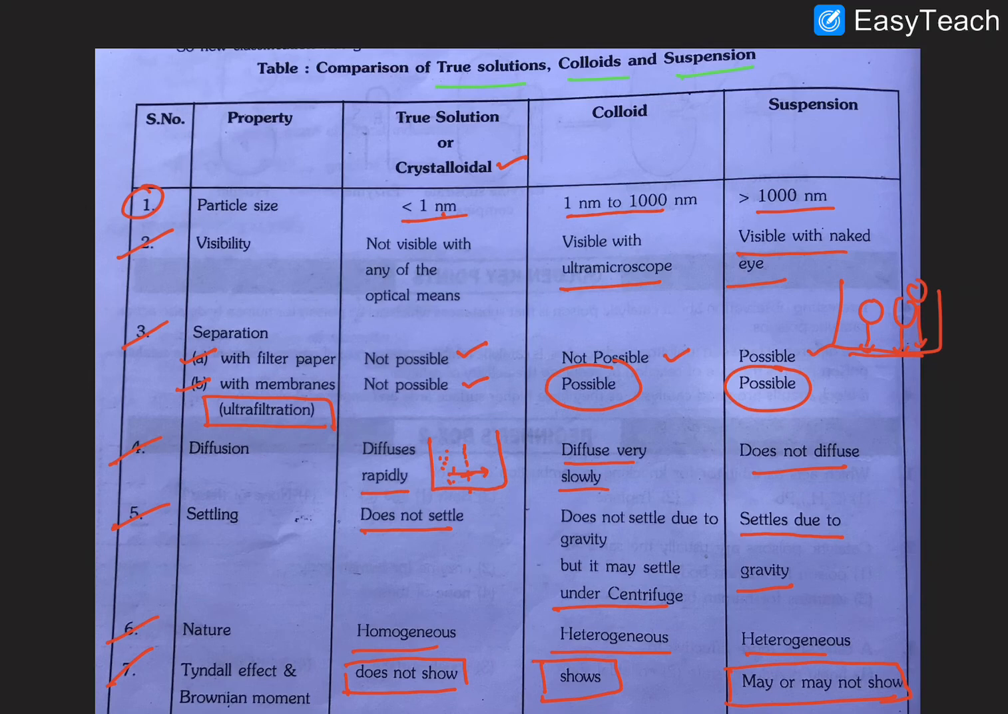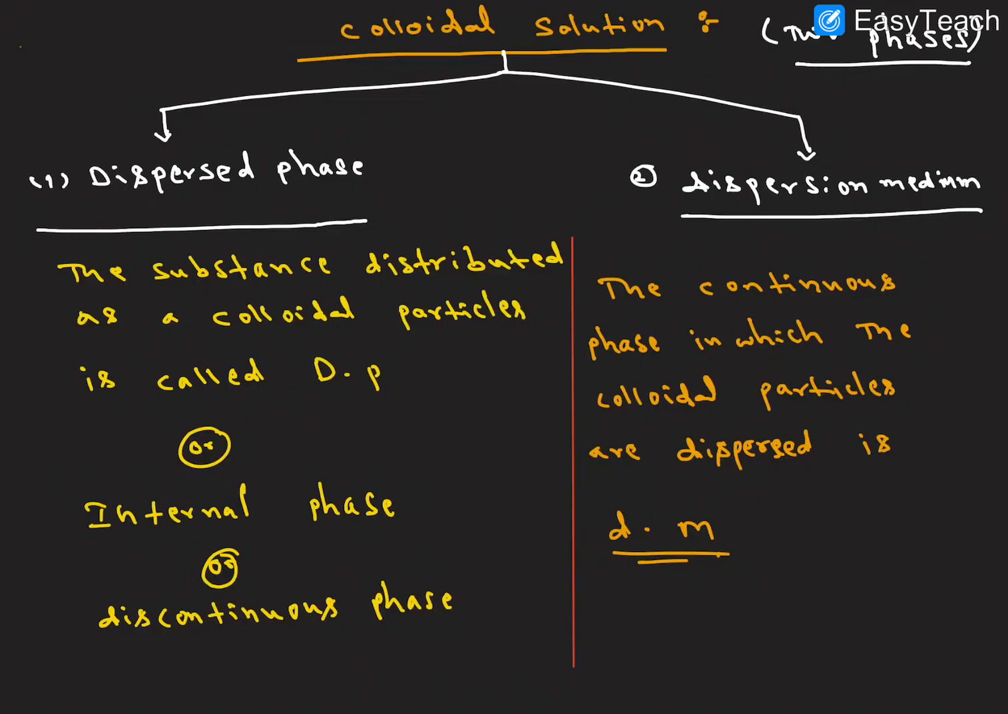Right, then next, colloidal solutions. Let me explain. Every colloidal solution has two phases. One is the dispersion medium, and the particles present in the dispersion medium form the dispersion phase. So a colloidal solution has two phases: the dispersion phase and the dispersion medium.